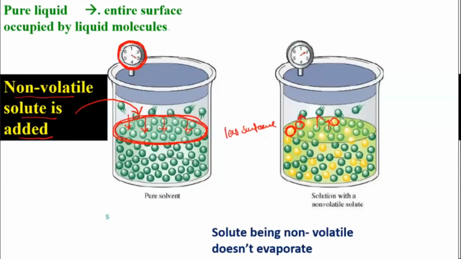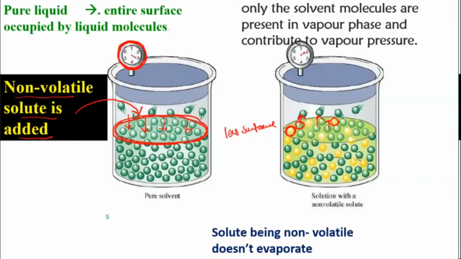Solute particles are not moving anywhere. They are just standing there, just to block the way. So the amount of space available for the solvent to evaporate also will decrease. Correct? When that decreases, the vapor pressure which will be formed also will become less. You get vapor pressure only from the solvent, but since the surface area has become less, it will lead to less evaporation.